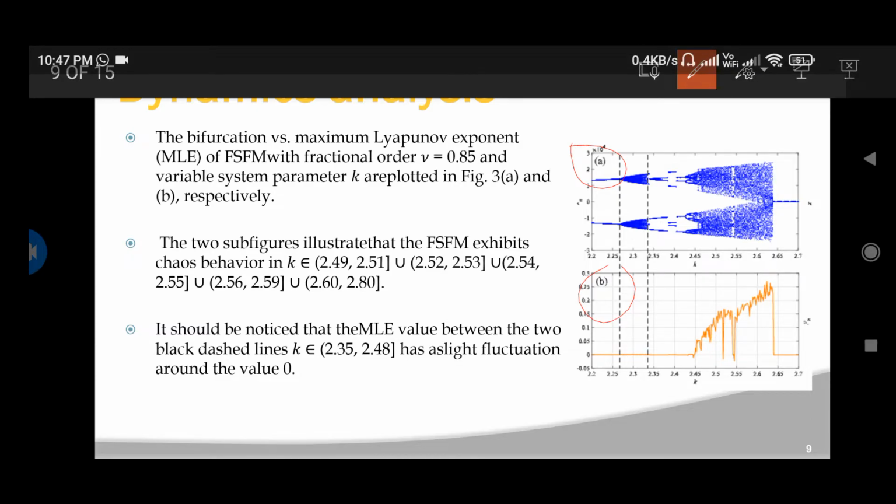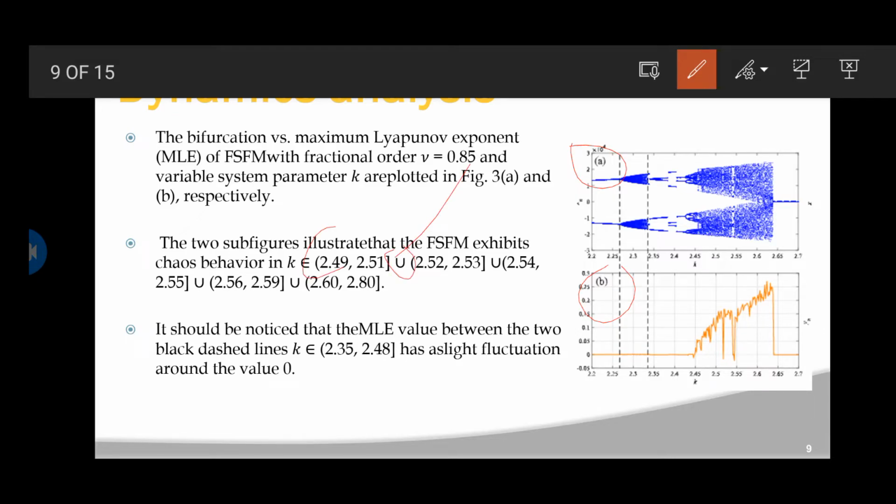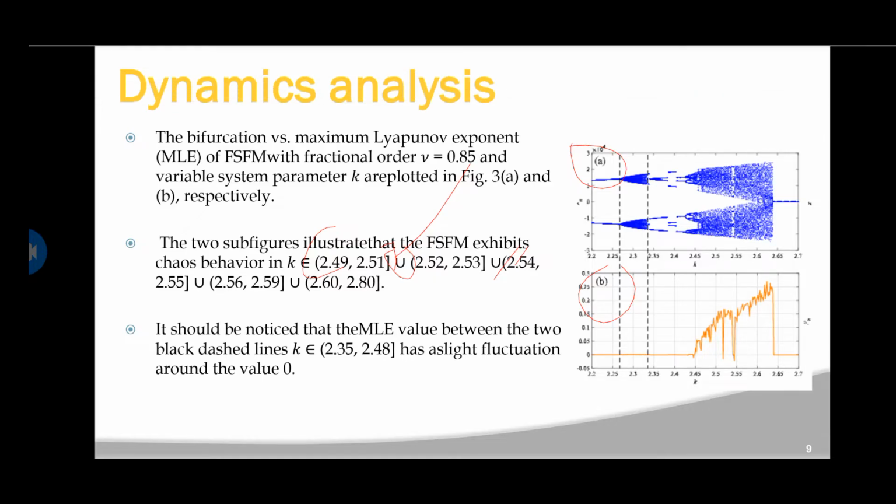Now, the two subfigures illustrate that the FSM exhibits chaotic behavior for k in the range 2.49. These are the boundaries plotted for the graph, a closed boundary and a step boundary. It should be noted that the MLE value between the two black dashed lines, k belongs to 2.352, has a slight fluctuation around the value 0.